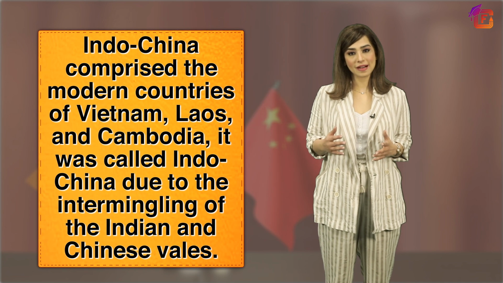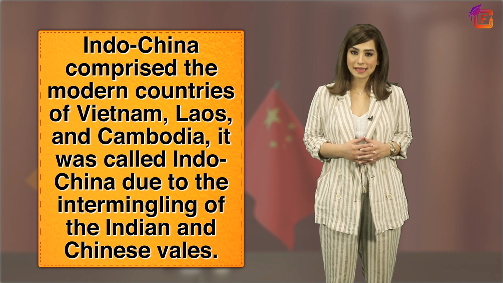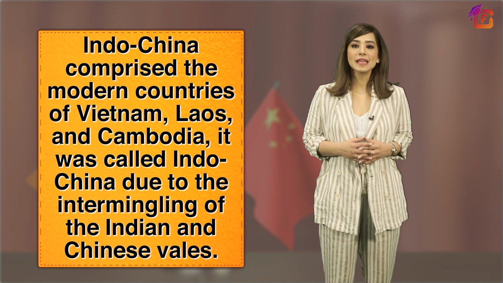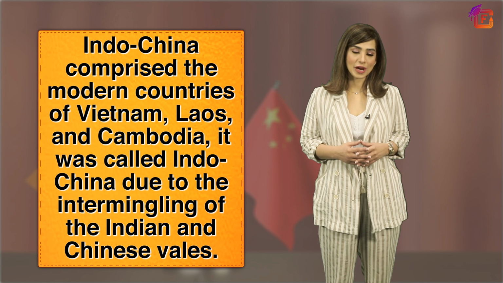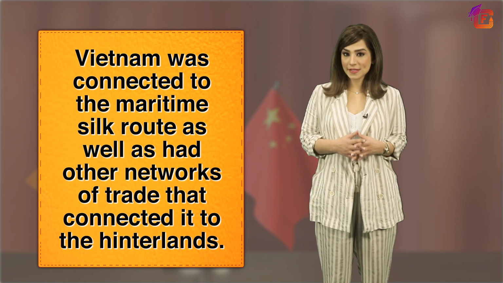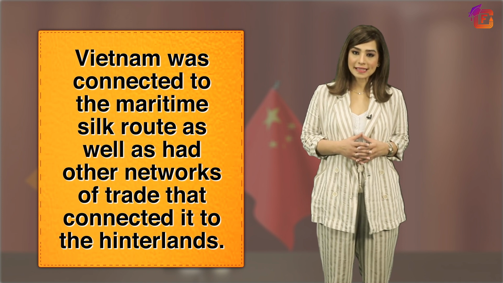Let us take a short recap of what we have learned today. Indochina comprised the modern countries of Vietnam, Laos and Cambodia. It was called Indochina due to the intermingling of the Indian and Chinese influences. Vietnam was connected to the maritime Silk Route as well as had other networks of trade that connected it to the hinterlands.